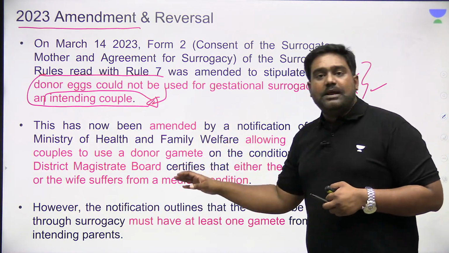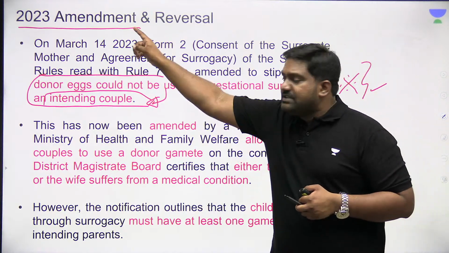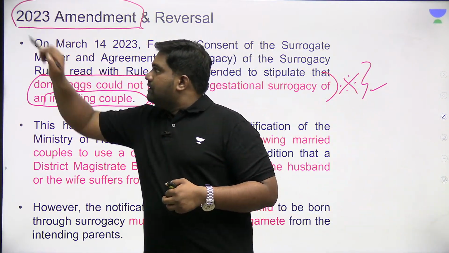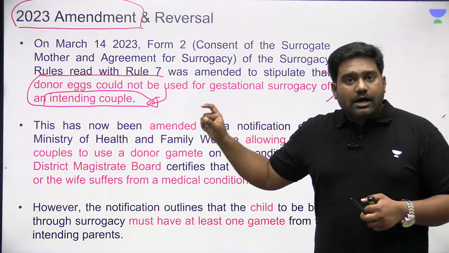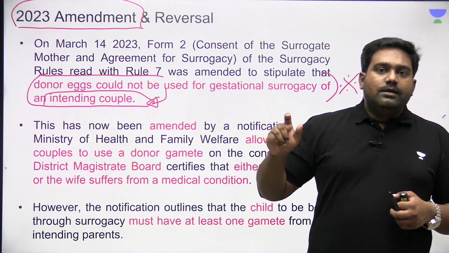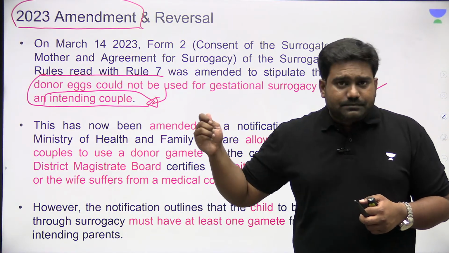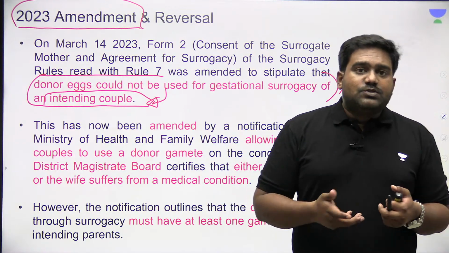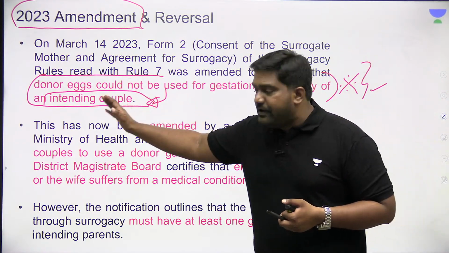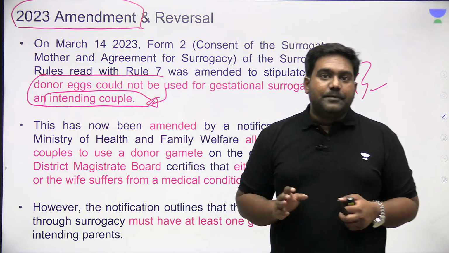So she approached the Supreme Court challenging the validity of this amendment, saying that it defeats the very spirit of the law. It is against her fundamental rights as well. Her fundamental right to equality and other basic rights, which includes the right to have a child, was being curbed and restricted because of this unfair restriction brought in by the government.